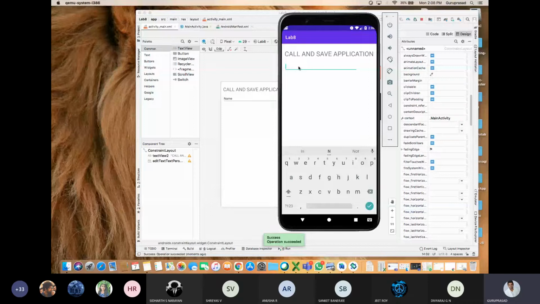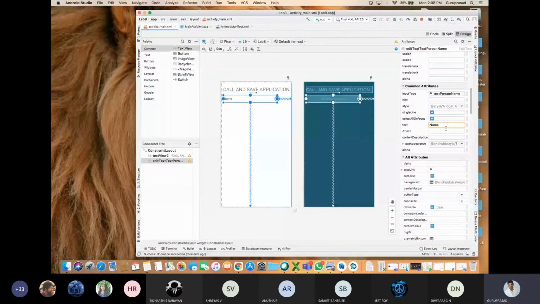Yes, correct. So I'll be choosing the empty one, but I'll be giving the int. This is also text, but it is not editable text. It is giving us an int.